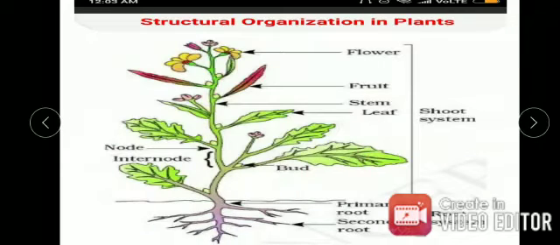And now, what is the function of the stem? The primary function of the stem is to support the leaves and to supply water, minerals, and food to the different parts of the plant.